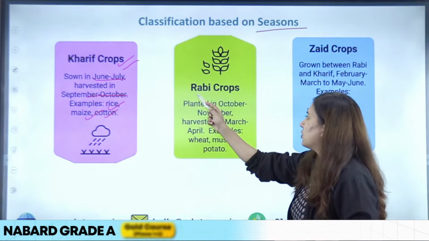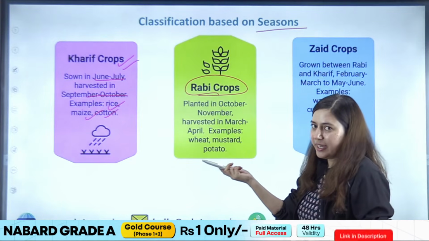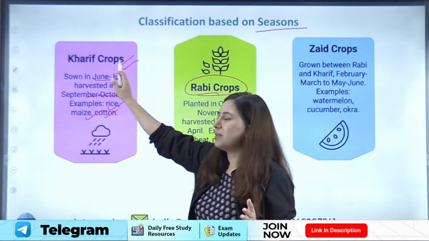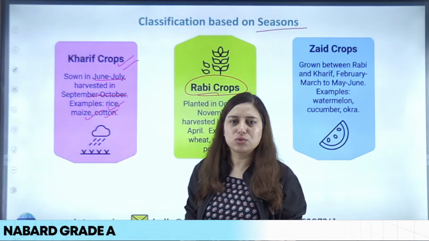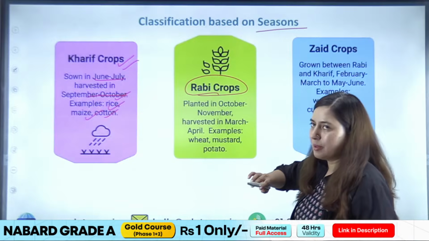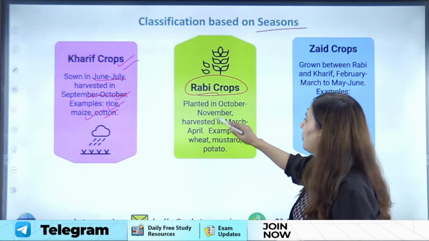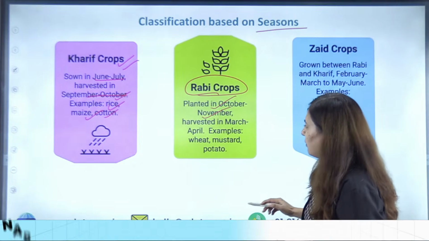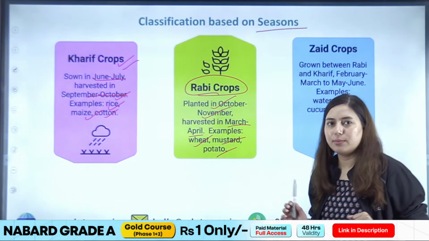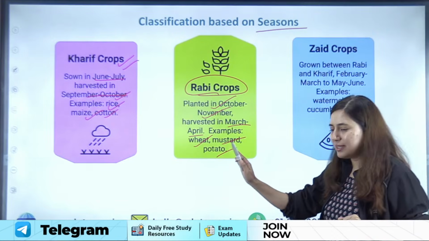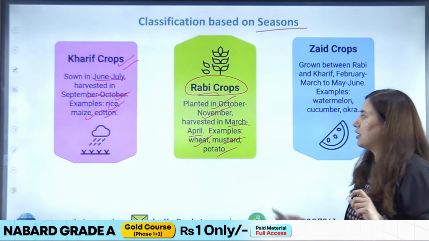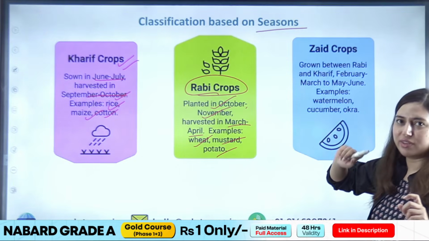Coming to the Rabi crops. Rabi crops are basically the winter crops, right? After the Kharif crop, you sow the Rabi crop. The Kharif crop is also known as summer crops or monsoon crops. Once these are harvested in September, October, then you sow the Rabi season crop. It is planted during October, November, and harvested during March and April. Examples are wheat, mustard and potato. Clear? So Rabi season crops are basically winter season crops. Examples are mustard, wheat, potato. Please learn sowing time and harvesting time.